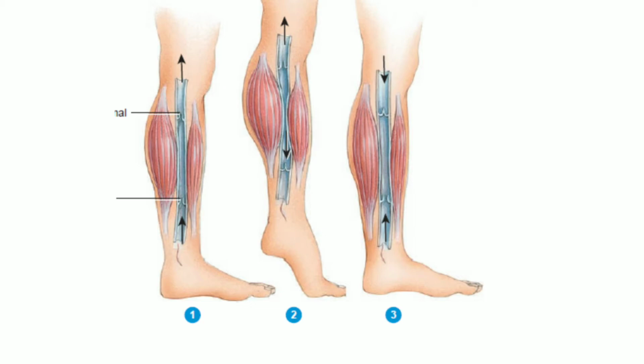Similar to the skeletal muscle pump, the respiratory pump also works in a similar manner, and it is based on the alternating compression and decompression of the veins. During inhalation, the diaphragm moves downwards. This causes a decrease in the pressure in the thoracic cavity and an increase in the pressure in the abdominal cavity. So the abdominal veins are compressed and there is a greater volume of blood moving from the compressed abdominal veins into the decompressed thoracic veins and then into the right atrium. When the pressure reverses during exhalation, the valves in the veins prevent the backflow of blood from the thoracic veins to the abdominal veins.